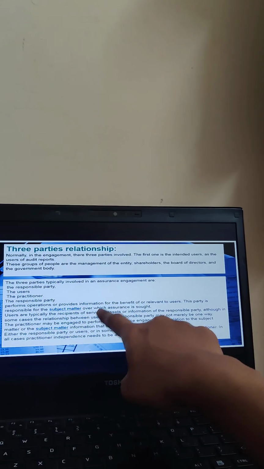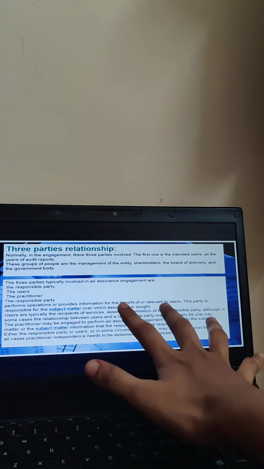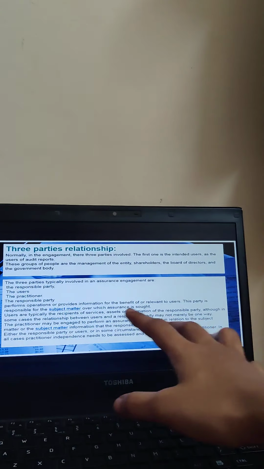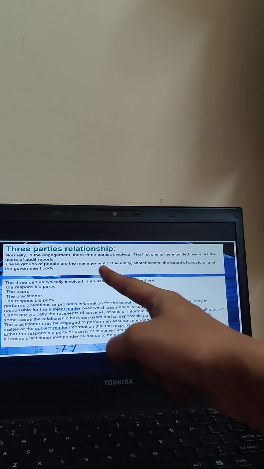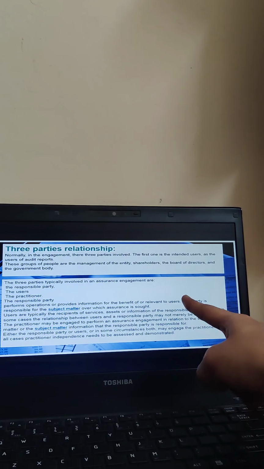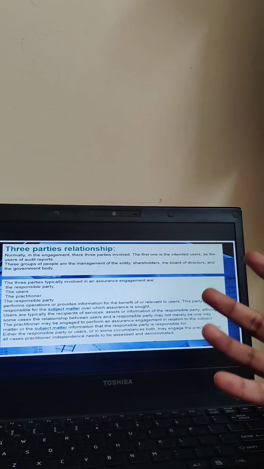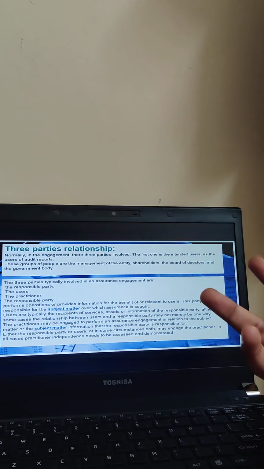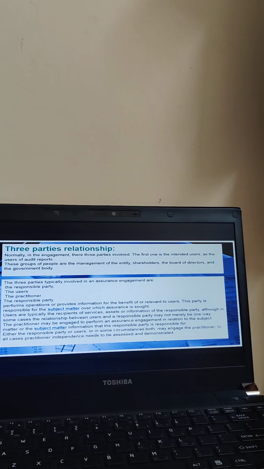Now let's look into what it is about the responsible party. Responsible party is basically those who perform the operations and provide information for the benefit of the relevant users. I told you all these people basically belong to different departments and they are responsible for various things. Okay, and they have to prepare, and they are the people who provide the information, right?